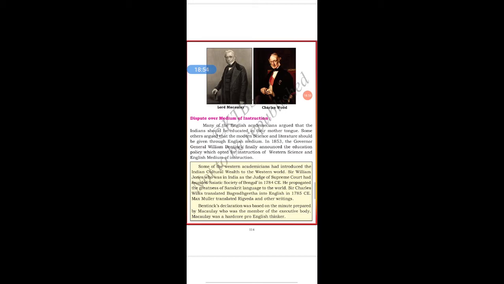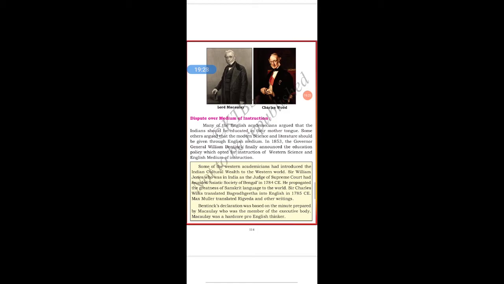So students, some of the Western academicians had introduced the Indian cultural wealth to the Western world also. They translated our Indian books into English. Sir William Jones, who was in India as the judge of the Supreme Court, had founded the Asiatic Society of Bengal in the year 1784 CE. In that, he propagated the greatness of the Sanskrit language to the world. Sir Charles Wilkins translated the Bhagavad Gita into English in the year 1785 CE. Max Muller translated the Rig Veda and other writings too.